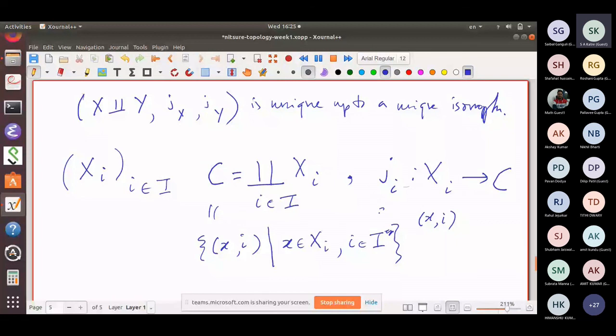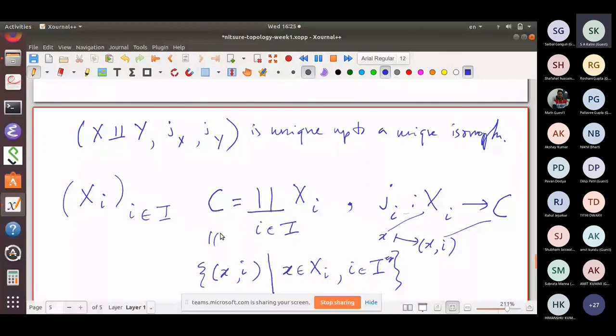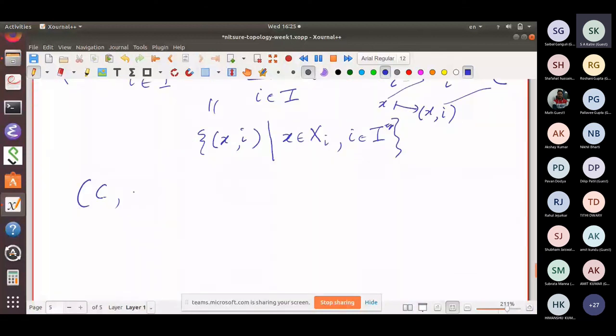There's some element x in X_i that you are going to send to (x, i), which is here. This is how you create a map of each into this. So therefore you have created C and this whole family of maps j_i from X_i to C. This is a family of maps indexed by i belonging to I.